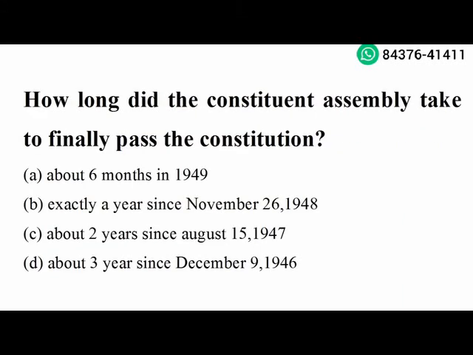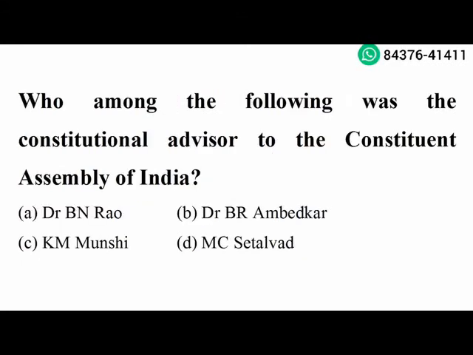Next question. How long did the Constituent Assembly take to finally pass the Constitution? About 3 years, since December 9, 1946. Option D is the right answer. Next question. Who among the following was the constitutional advisor to the Constituent Assembly of India? Dr. B. N. Rao. Option A is the right answer.